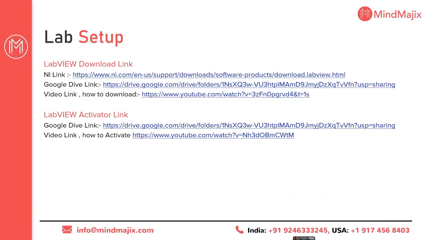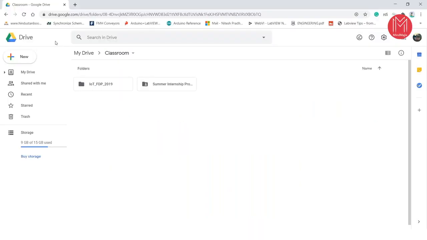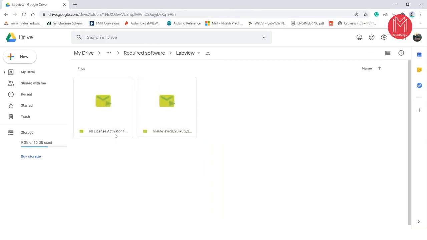Okay. So the LabVIEW setup I will share with the student, and I always share with my students this Google Drive link. In this Google Drive link, the required software, including LabVIEW, is present. So students can download LabVIEW from this platform and the license activators from this platform. This is the LabVIEW exe downloader.